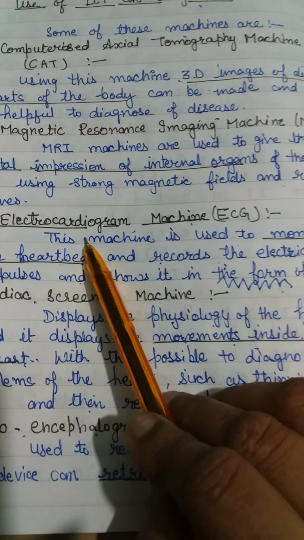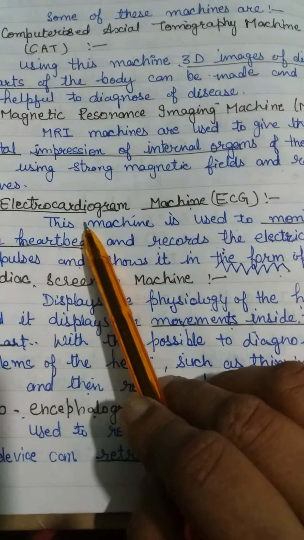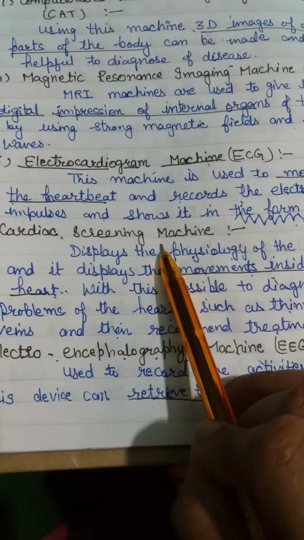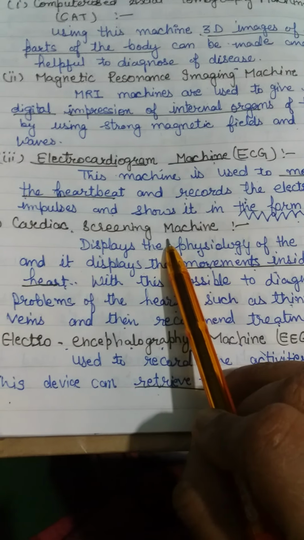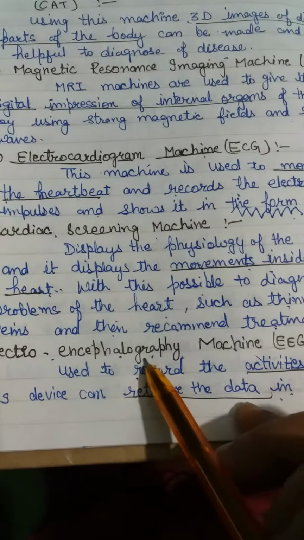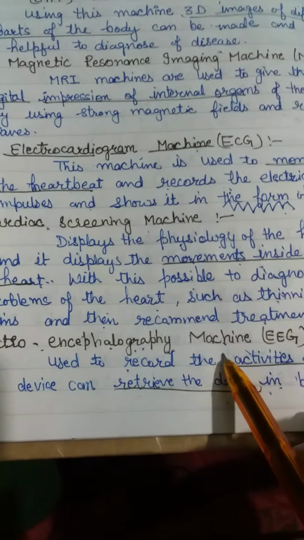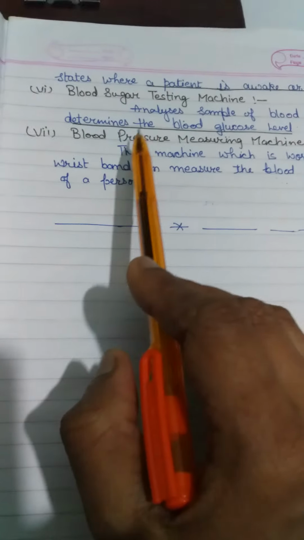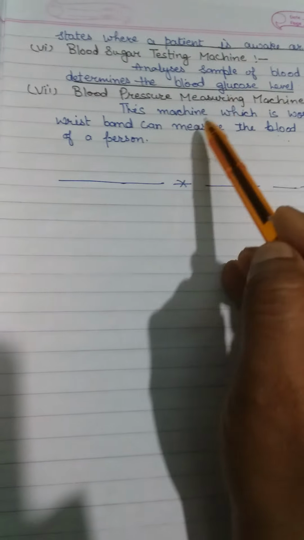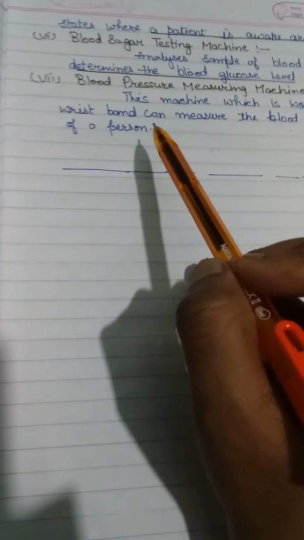Doctors also use electrocardiogram machines, ECG machines, to scan different parts. Then there is the cardiac screen machine, the electroencephalography machine and the cyclophackography machine. Sometimes a blood sugar testing machine and a blood pressure measuring machine are used. These are digital machines, meaning they use technology.